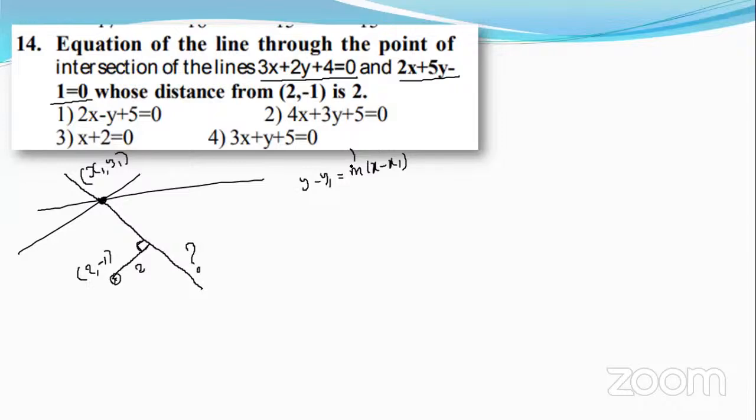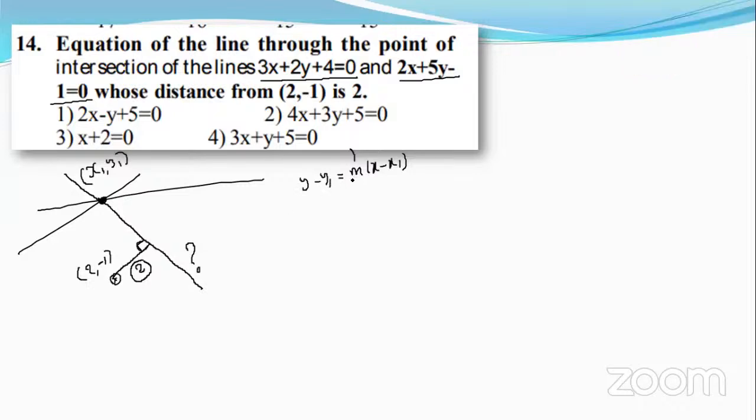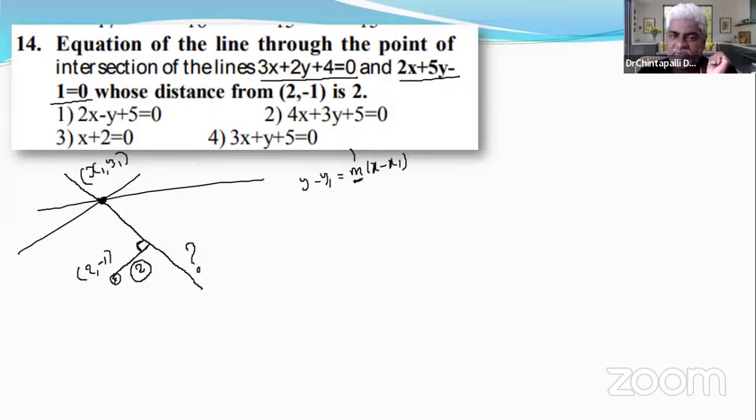After finding its equation partially, find the perpendicular distance from 2, minus 1 to this line, and equate that perpendicular distance to 2. By solving it, we can find the value of m. After finding the value of m, plug that value of m into this equation. That will be the final answer. It is the conventional method. It takes much time, but the easy method for objective questions is just to verify.